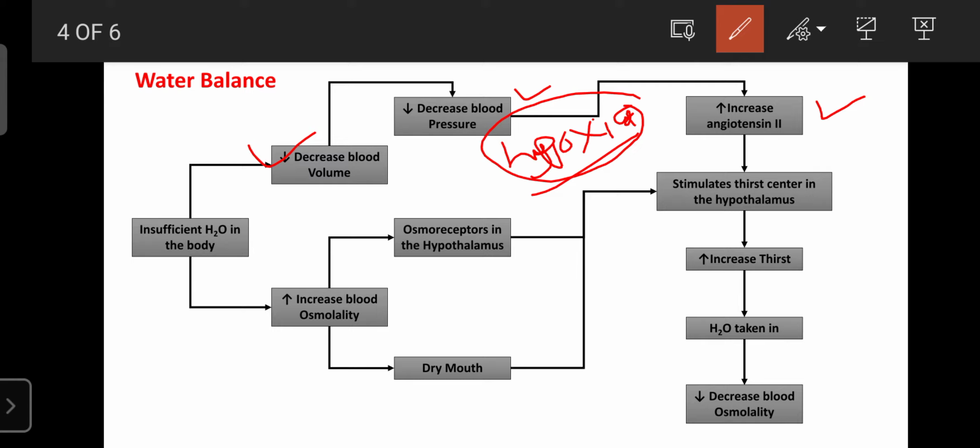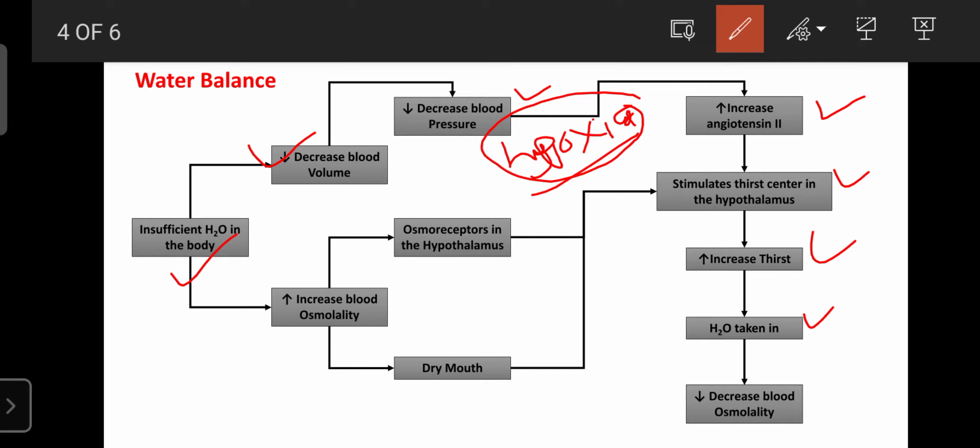This increased angiotensin 2 stimulates the thirst receptors or thirst center in the hypothalamus. Due to stimulation of the thirst center, thirst increases, then you feel thirst and take water in. Like that, it manages the water content in our body.